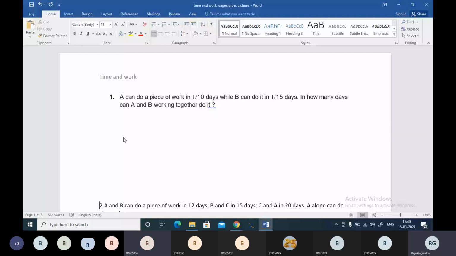We have discussed this in an example. A can do a piece of work in 10 days, while B can do it in 15 days. In how many days can A and B together complete it?